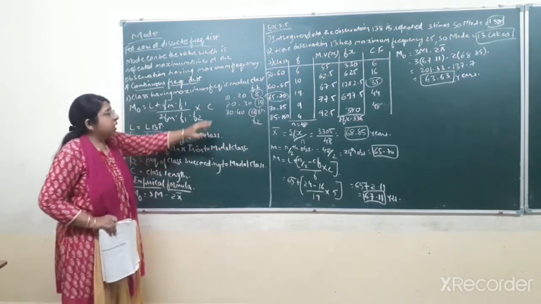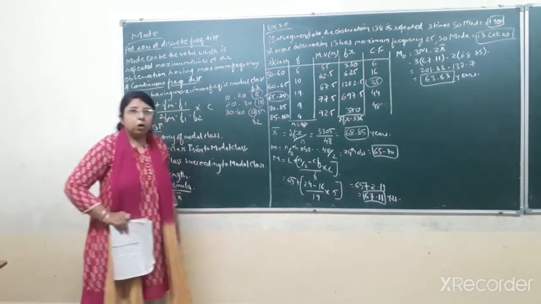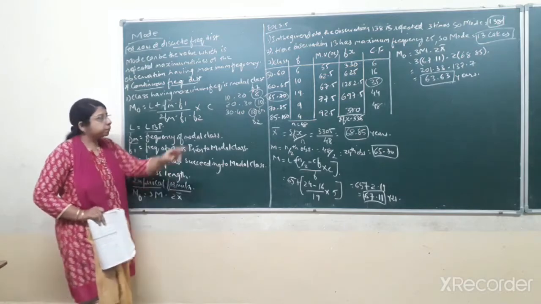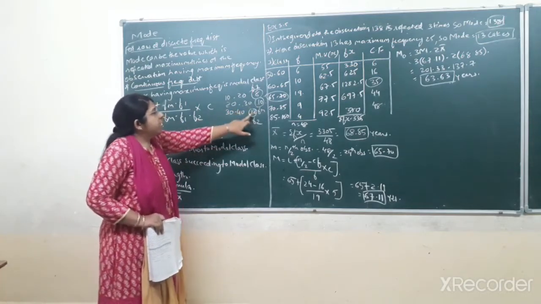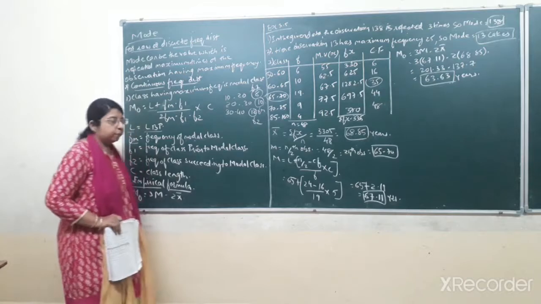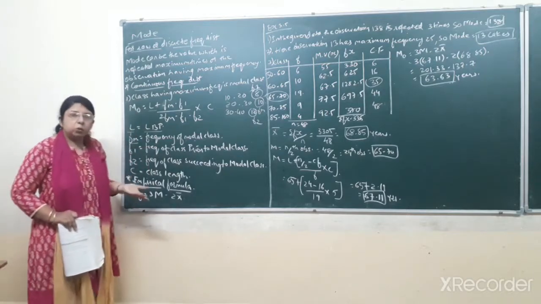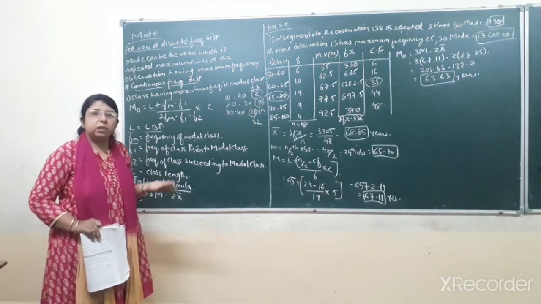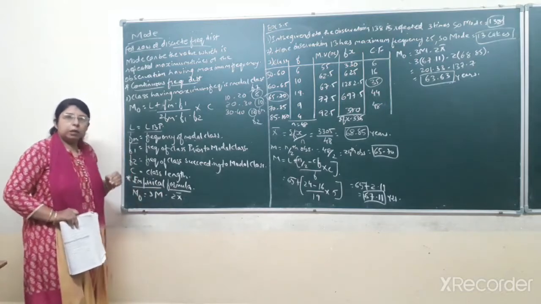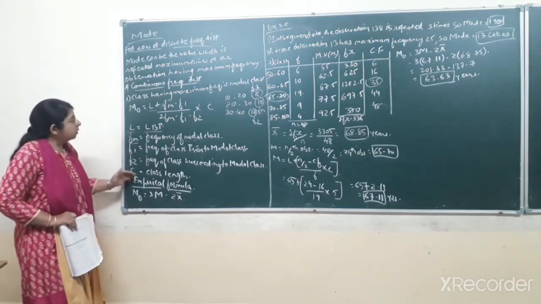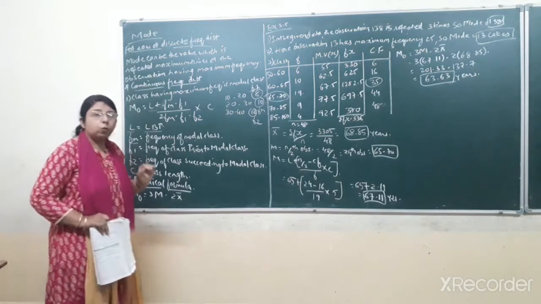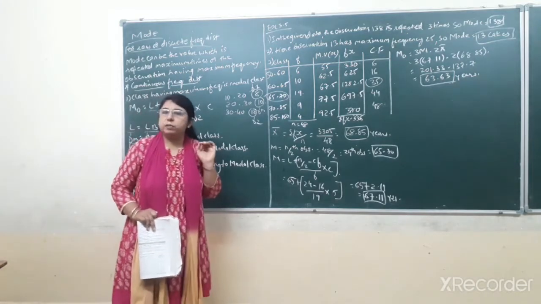So in this way you have to find the values of Fm, F1 and F2 according to the data given in the question. Next one, that is C, similar to what you apply in median also, that is the class length of the modal class. This is the formula which you have to apply in case of continuous frequency distribution.